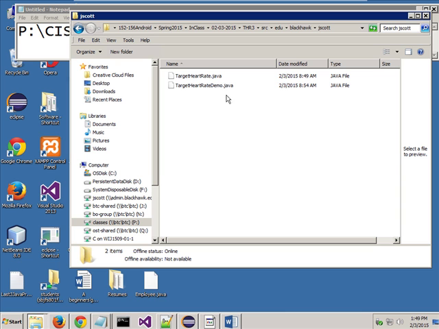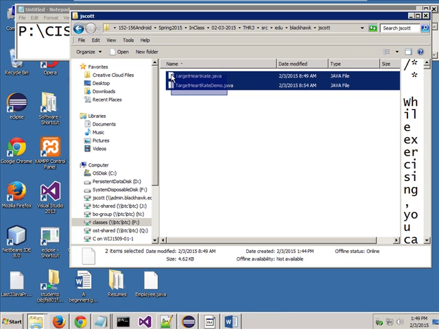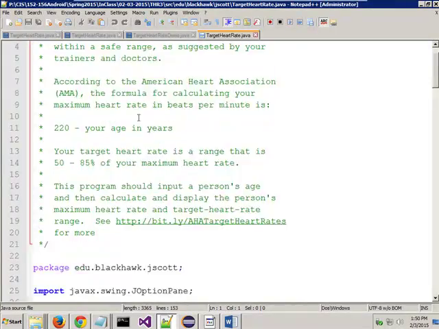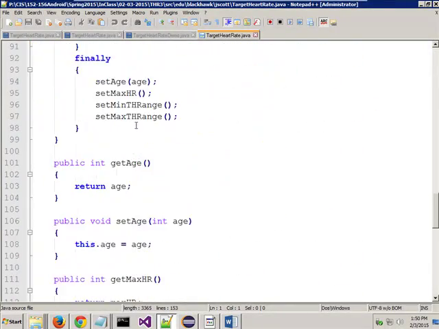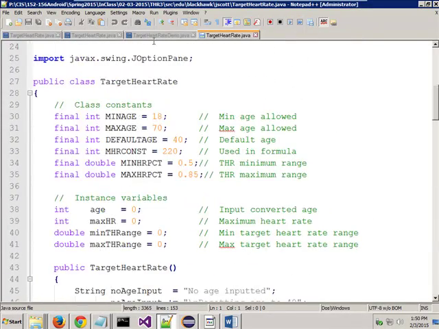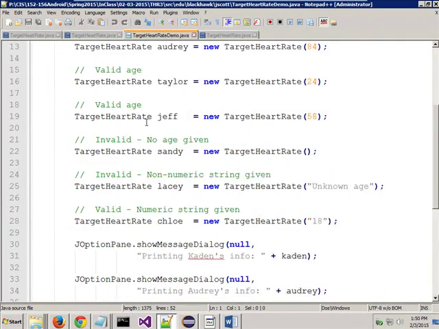And with all that, then I said everything that was done till that point, there was just one file. In other words, everything was in TargetHeartRateDemo.java. But that's not the way that we learned. We talked about having demo files. So I took all that stuff and threw it out of a file, made my gets and my sets, and then came over and did a demo.